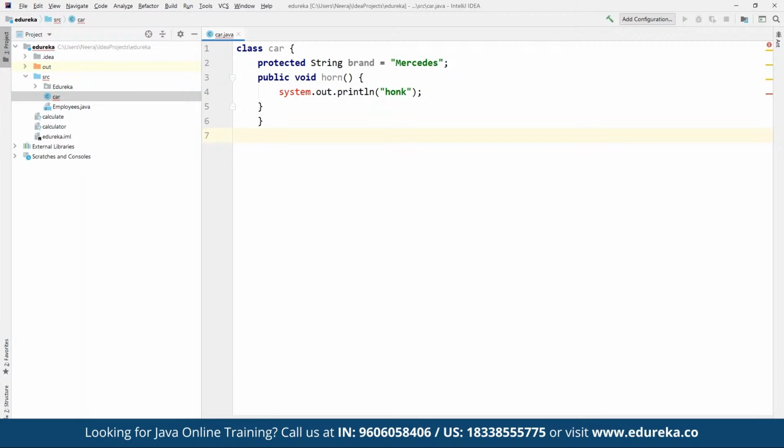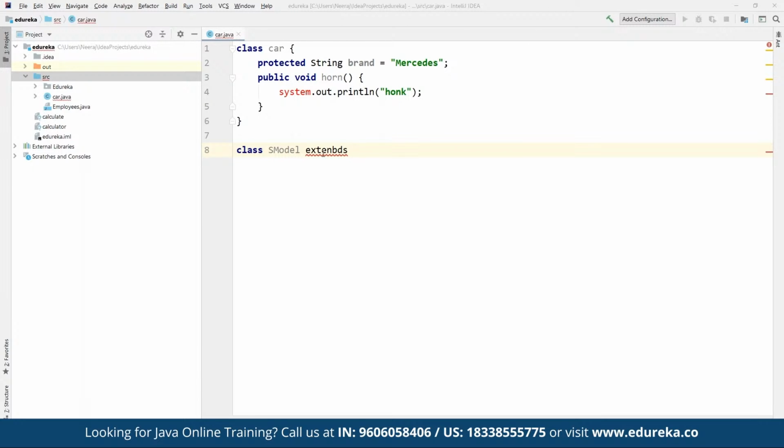Now we create another class. Suppose we define a class with the name S model itself. Now we want this one to extend the properties of car.